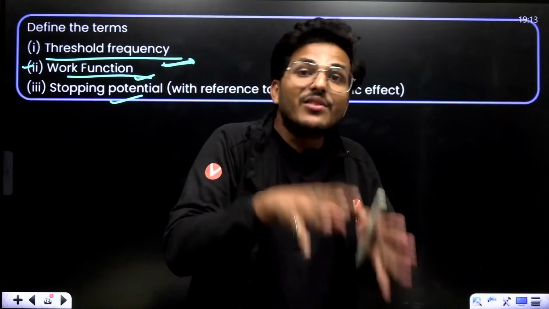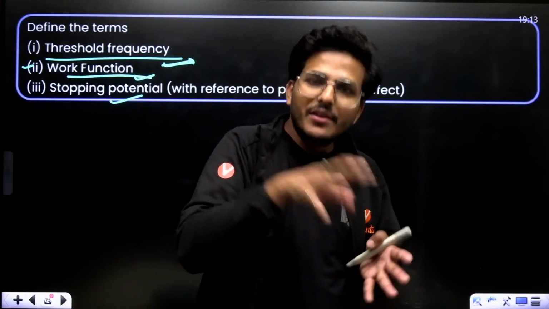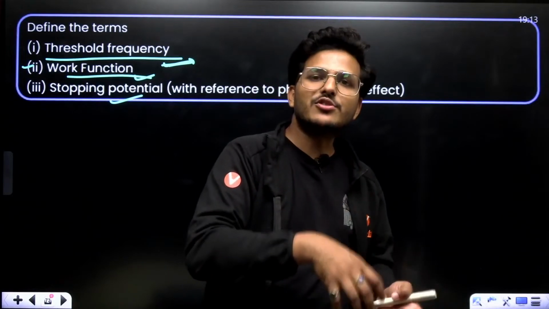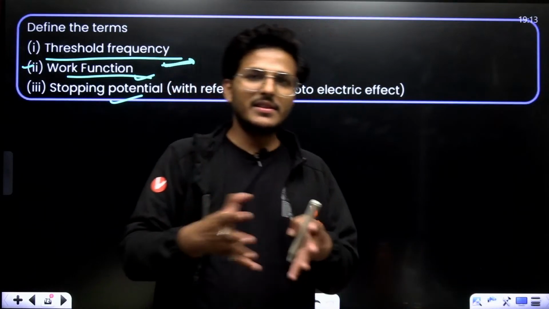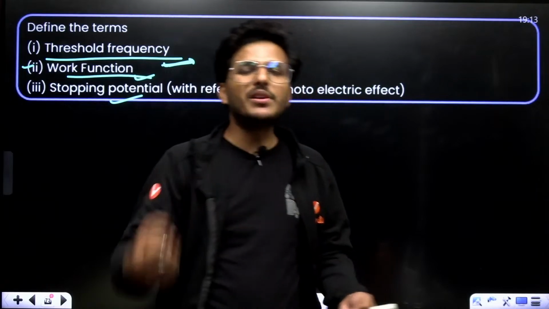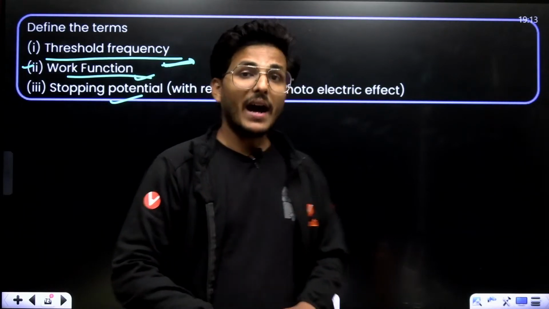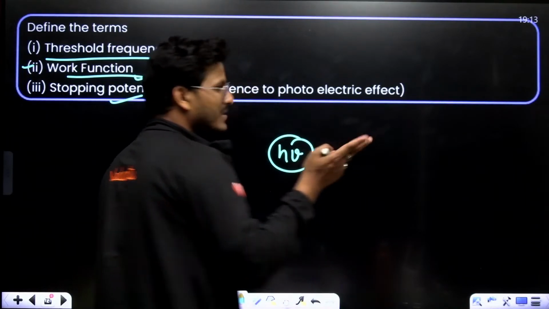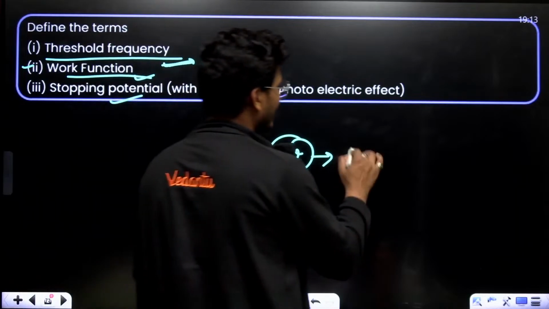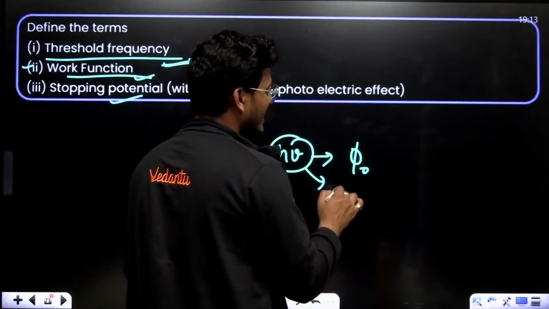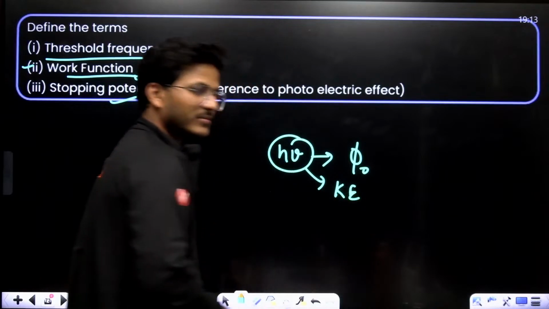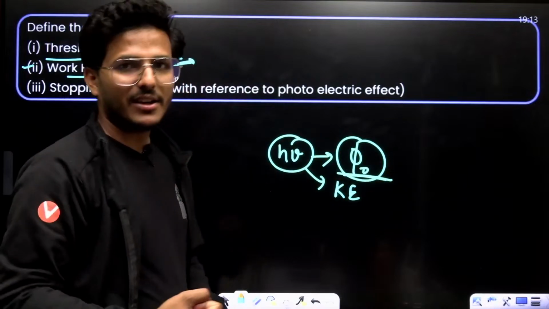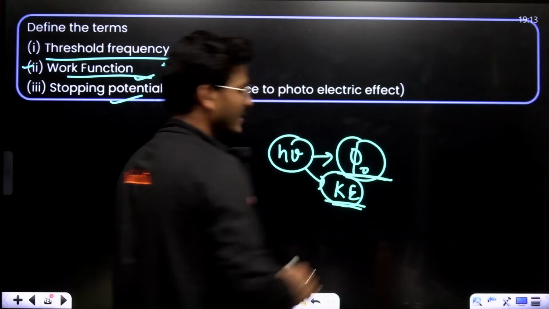Okay. Now, next, what about the work function? Work function is the energy required to just escape the electrons from the metallic surface. Then your energy is expressed in two ways. First is the work function and second is the kinetic energy. The work function is what you need to just escape the electron, and the remaining energy goes into its kinetic energy.